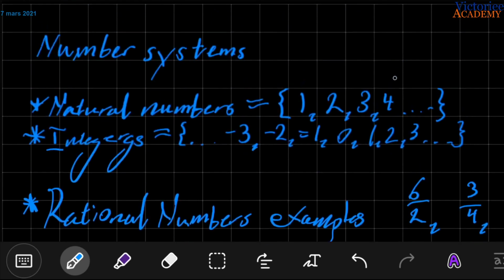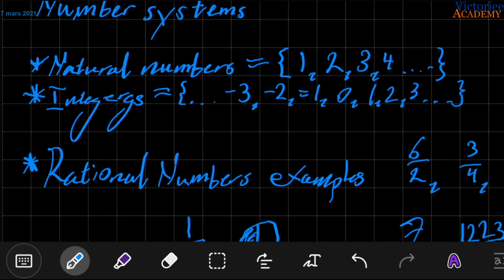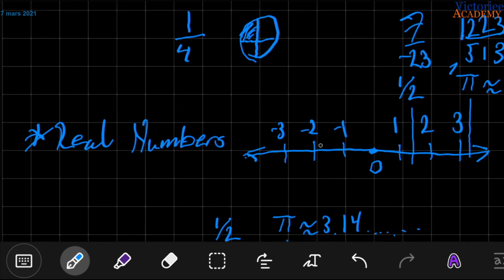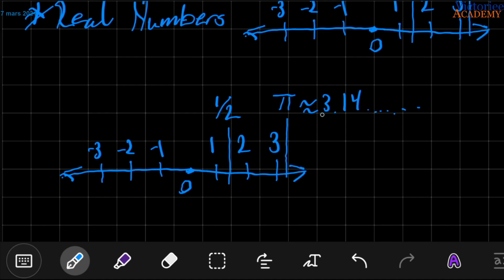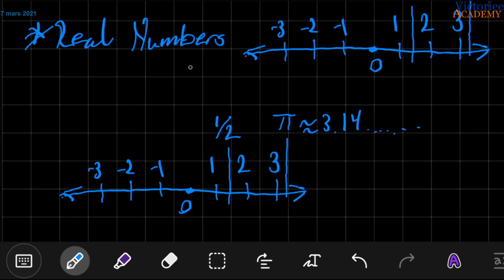And as you notice, when we placed the other systems of numbers on the number line, we constantly had to add more numbers. So the natural numbers weren't enough. So we had to add the integers, but they weren't enough. So we had to add the rational numbers, but they weren't enough. So we also had to add the numbers in between the rational numbers to get all the real numbers. And that's why pi is a real number and not a rational number. You can prove it more mathematically to make sure what it's about, but that's for another video.